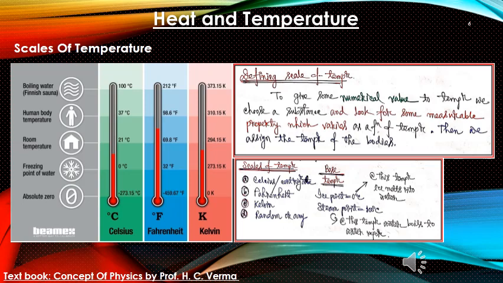Depending upon the change in between, the temperature is assigned. On the left side we have seen a picture. In the leftmost column we can see absolute 0, freezing point of water, room temperature, human body temperature, and boiling water. These are all physical phenomena which we can relate to very easily.